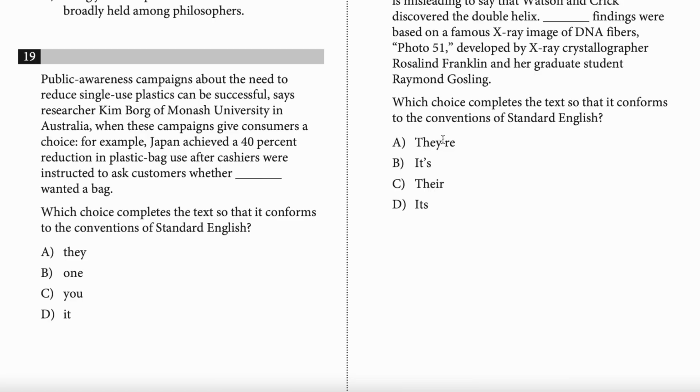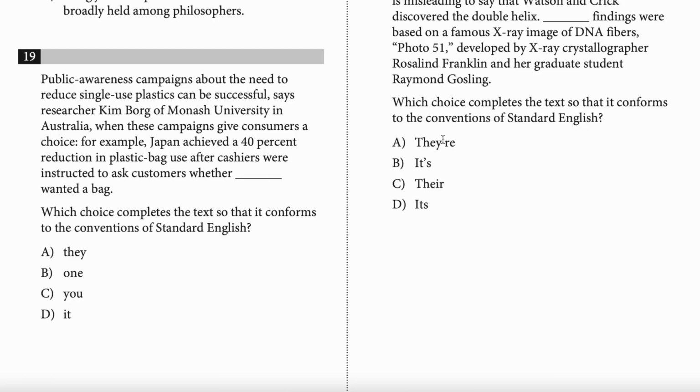So here's what I want you to do. You're going to read these paragraphs here. And instead of reading blank where there's a blank, Melanie, I want you to plug in answer choice A right off the bat. And then we'll see how that sounds. That'll save us some time. Okay? So read that and plug in answer choice A.